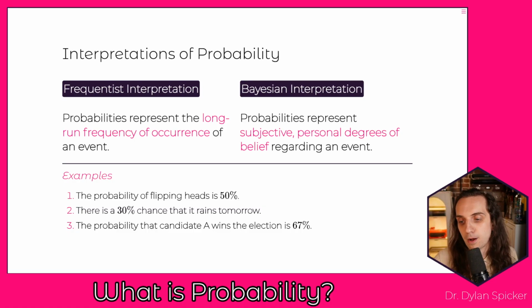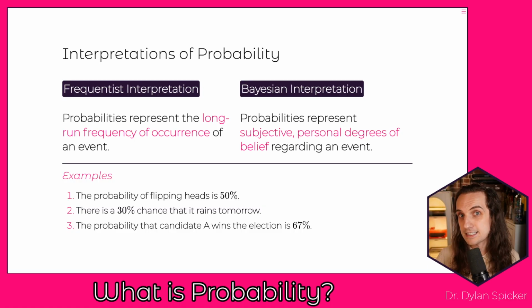Third example here: the probability that candidate A wins the election is 67%. Now, again, this becomes a situation where the frequentist worldview is a little bit harder to wrap our minds around, but we need to think about this in repeated experimentation, right? So if we were able to run the election over and over and over again, where each time we don't know what happened the last time, right? We just continue running the day of the election over and over again.